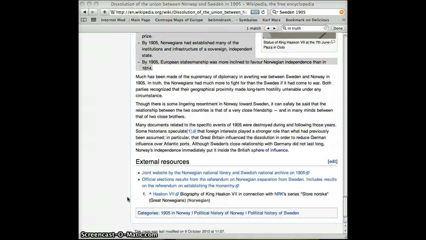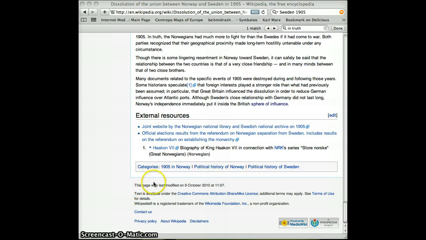C is next, standing for currency. If we scroll down to the bottom of the page and highlight the last modified section, we can see that this current article is obviously not out of date. This section will receive a 4 out of 4 under the C section.